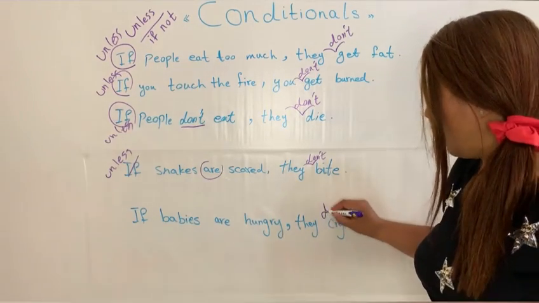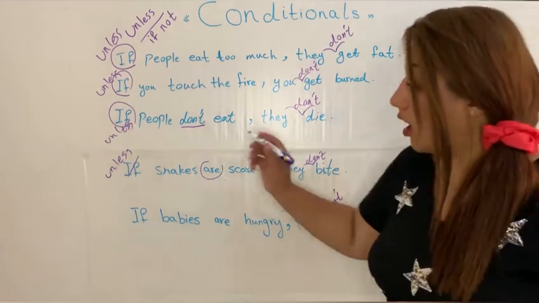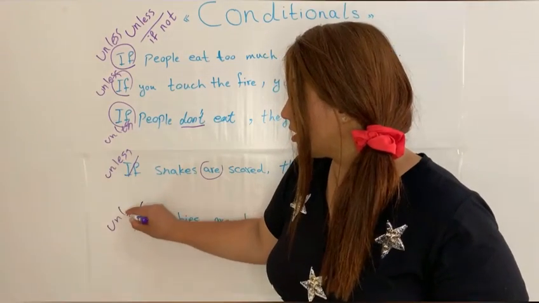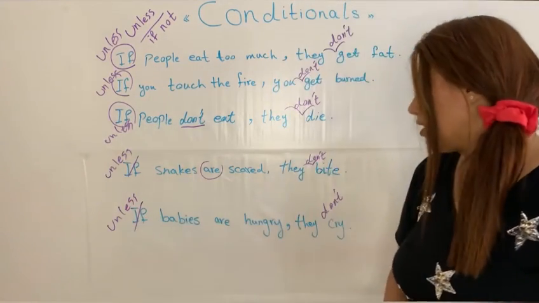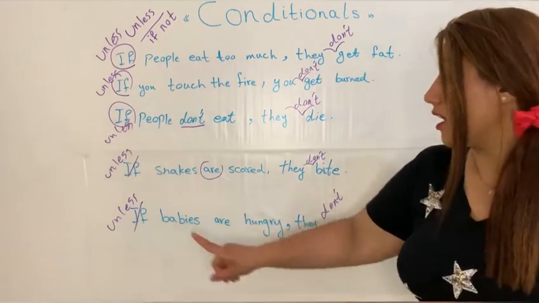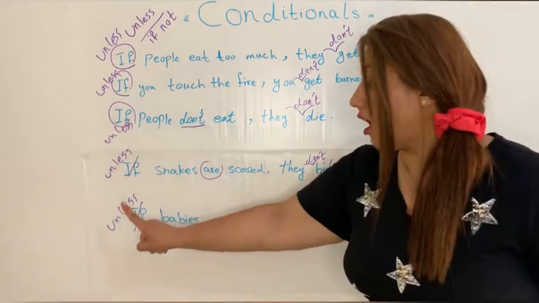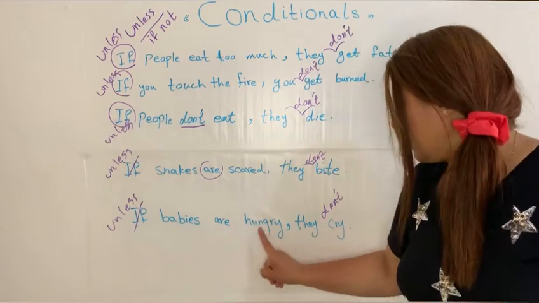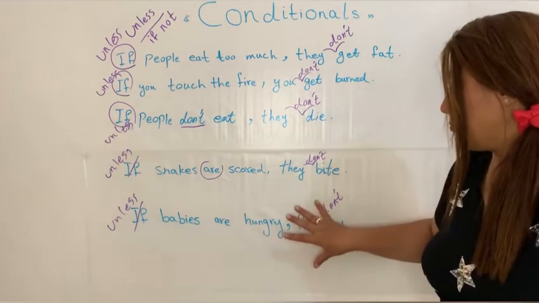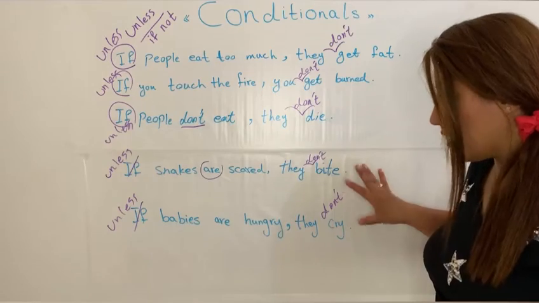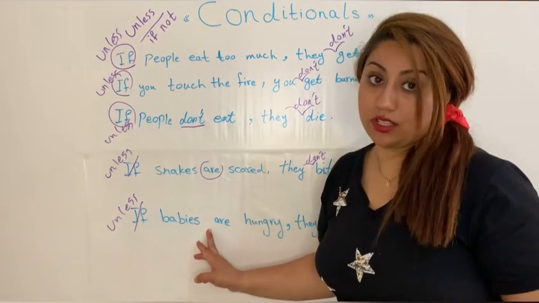If babies are hungry, they cry. So they don't cry unless babies are hungry. If babies are hungry, they cry. Unless babies are hungry, they don't cry. Means babies don't cry unless they're hungry.